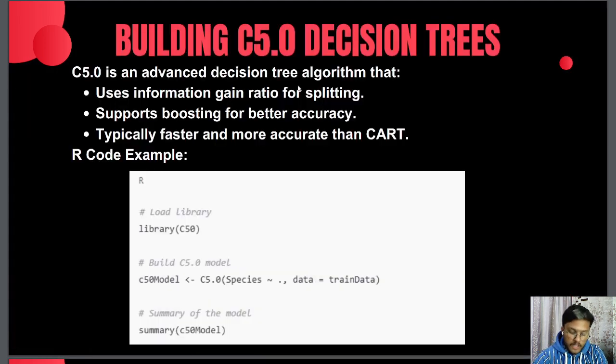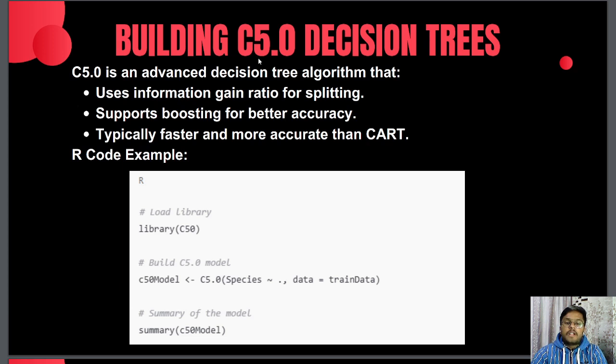Now, another one is building a C5.0 decision tree. C5.0 is an advanced decision tree algorithm that uses information gain ratio for splitting and supports boosting for better accuracy. It is typically faster and more accurate than CART.